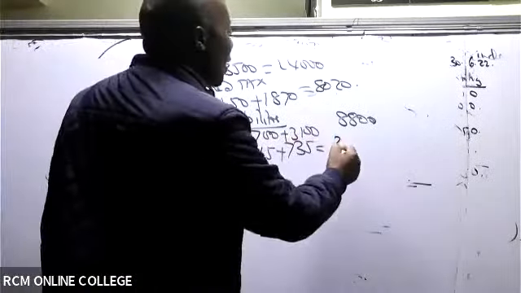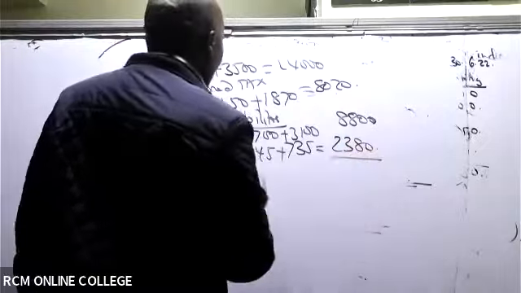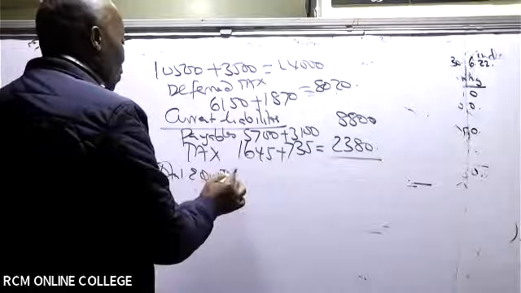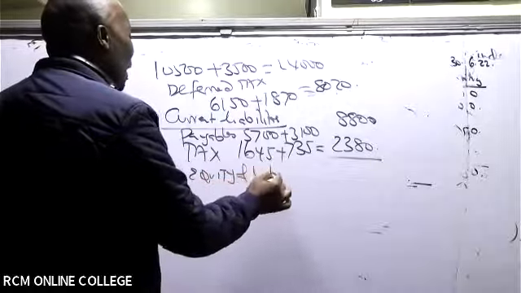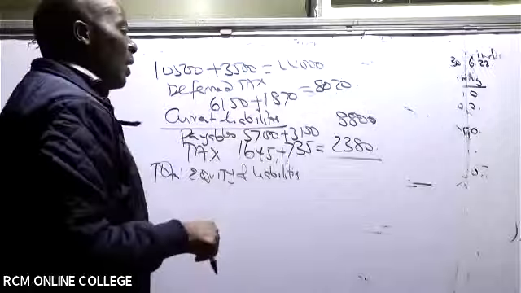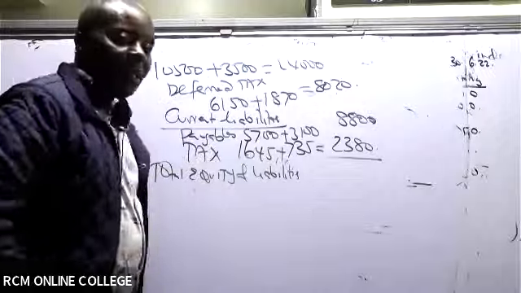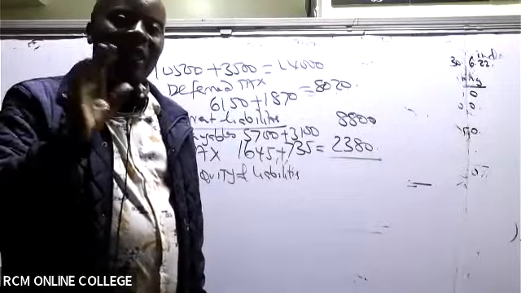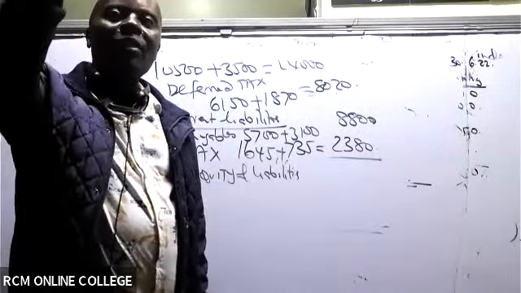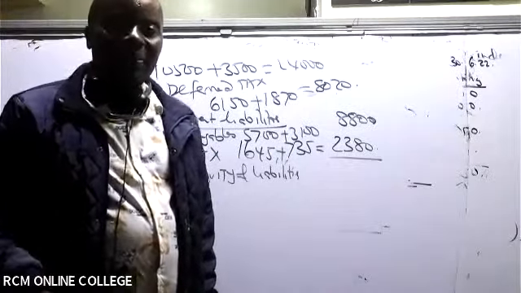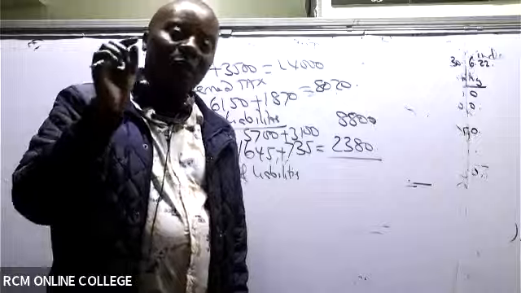2380. So can you kindly take a bold step and give me the total equity and liabilities? You add from all the equities and all the liabilities. Just column here all equities and all liabilities. You add up everything, and then you tell me whether the question is balancing.